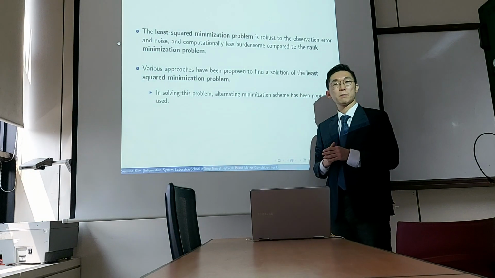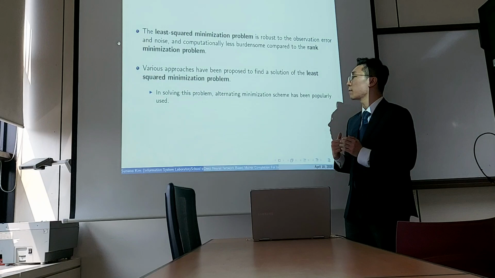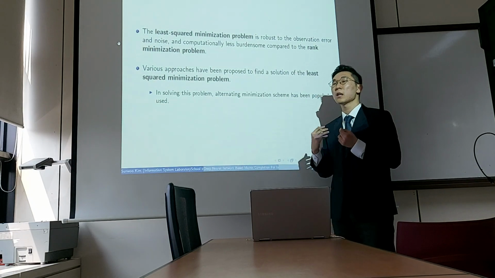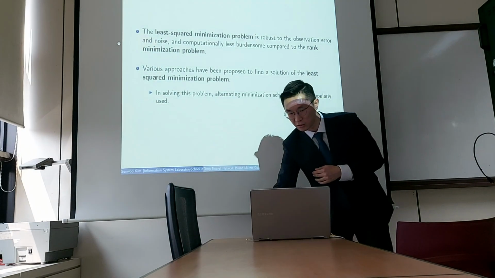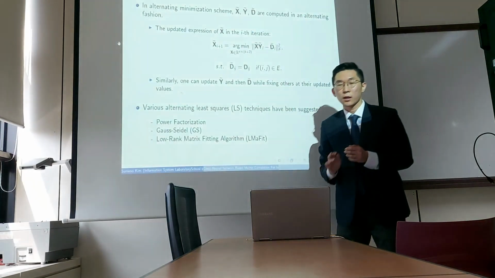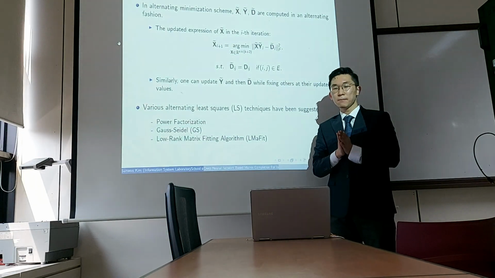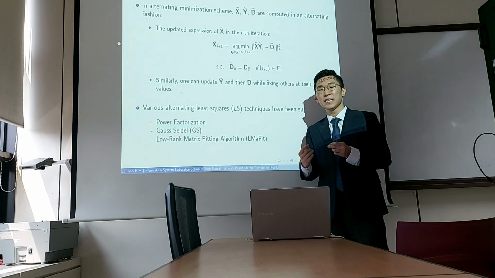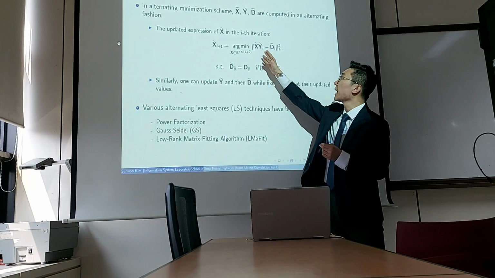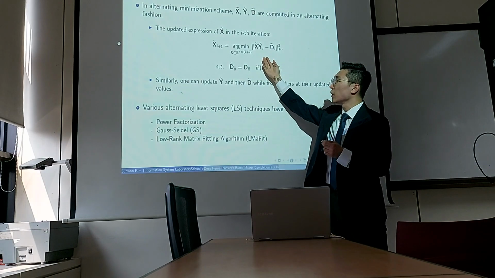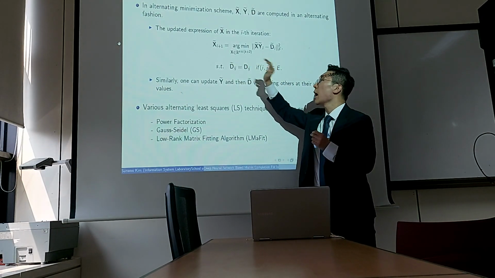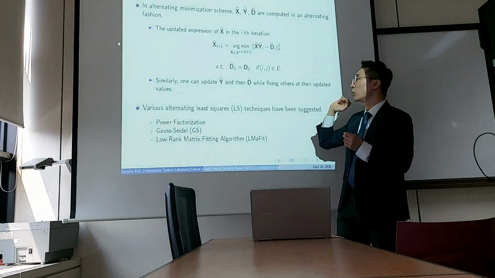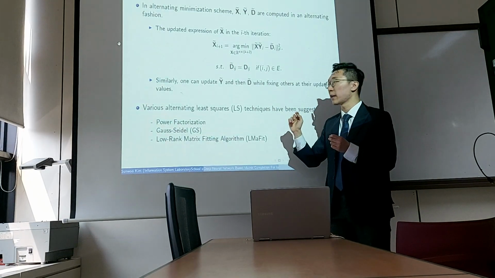Many different approaches have been proposed to solve this least square minimization problem. In solving our problem, the alternating minimization scheme has been popularly used. In alternating minimization schemes, matrices X, Y, and D are computed in an alternating fashion, which means that first we update variable X in the ith iteration as the following. And then once we update variable X, we can similarly update Y and then D in the following order, while fixing the others at their updated values.